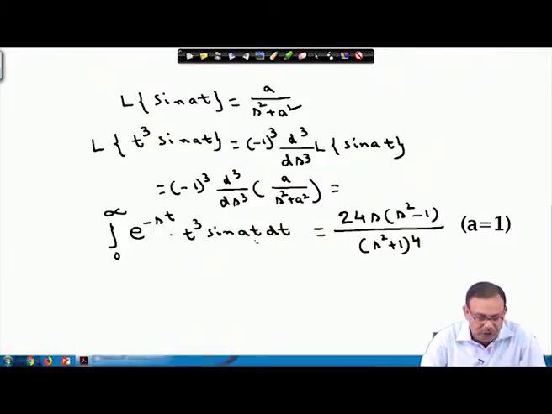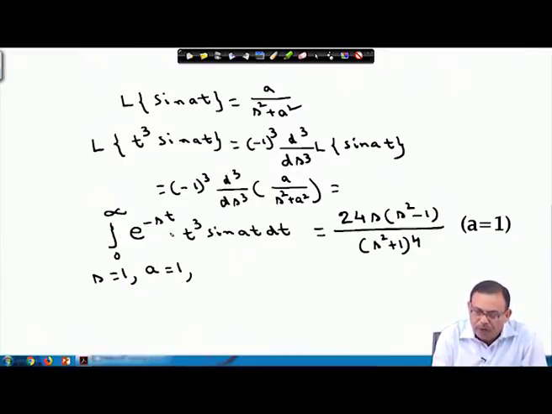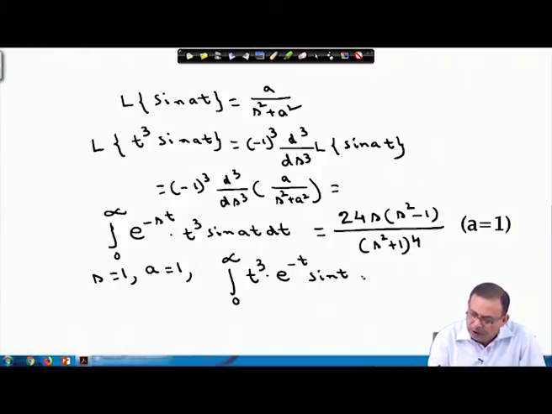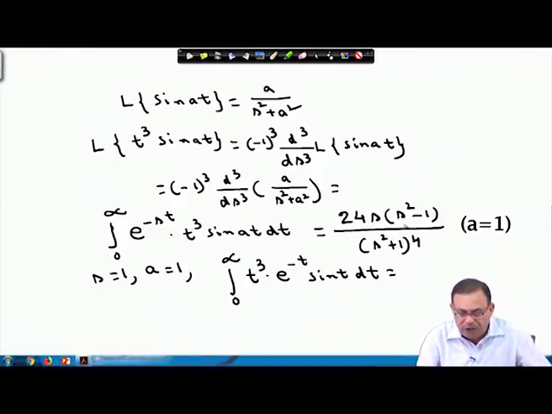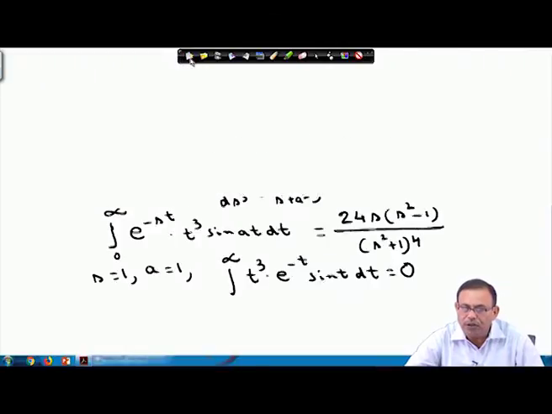For that I have to put s equals 1 and a equals 1, because we obtained it for sin a t. If I put s equals 1, the numerator will be 0, so I will obtain the value of this integral as 0.